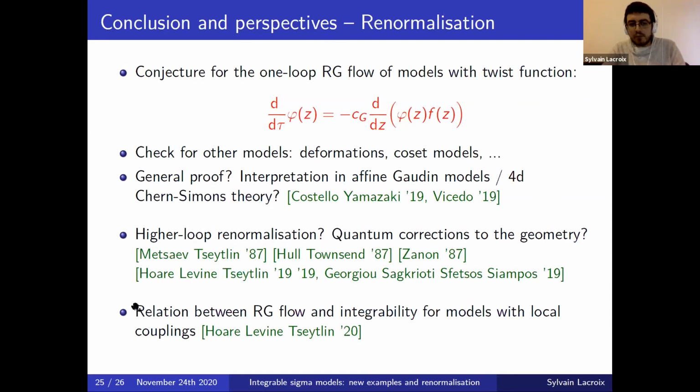And finally, it would maybe be interesting to study a bit more a certain relation that was put forward recently in this paper, about the relation between the RG flow of integrable sigma models and the integrability of the models with local coupling, where the coupling now depends on the space-time coordinates t and x. What was shown is that this integrability is actually related to the RG flow of the theory. So it would be interesting to see if this still holds, for example, for the case of the coupled model.